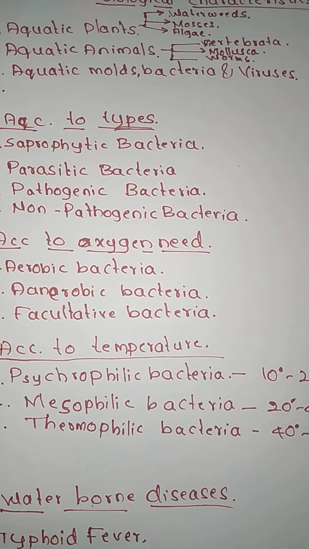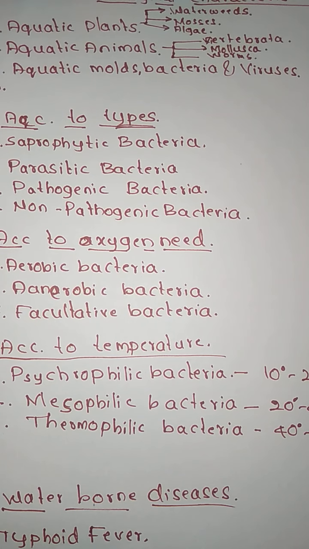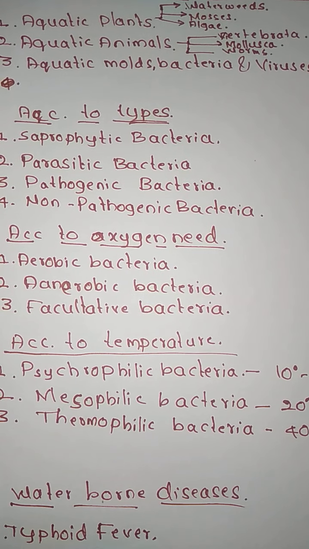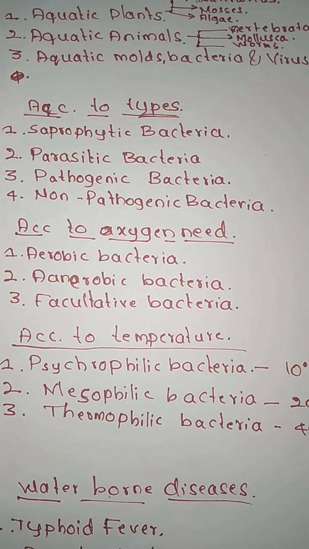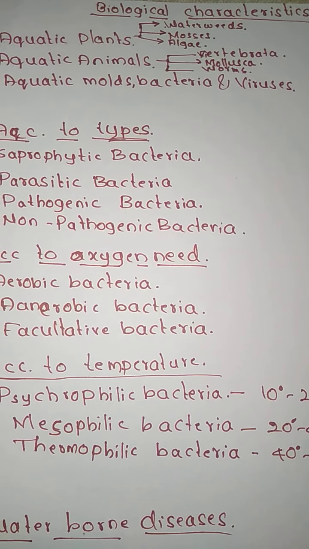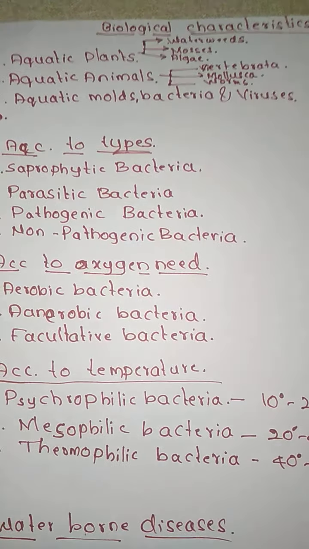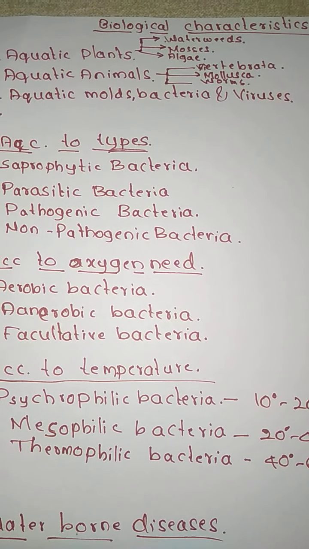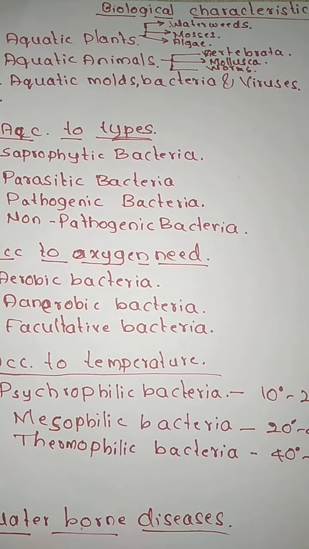The biological characteristics are nothing but due to the living things in the water, that is, the plants or animals. The water develops some characteristics because of them, so we call this biological characteristics. Due to the living things present in water, the water acquires some characteristics, so we call it biological characteristics.